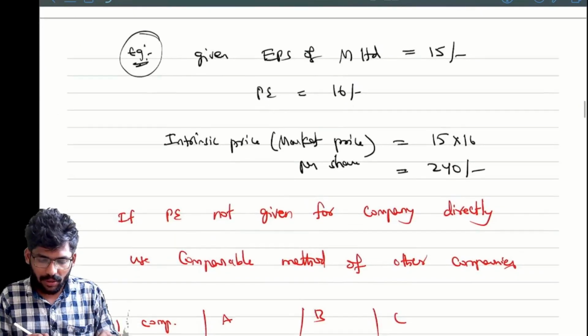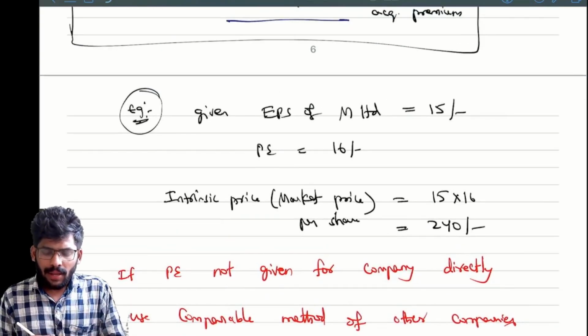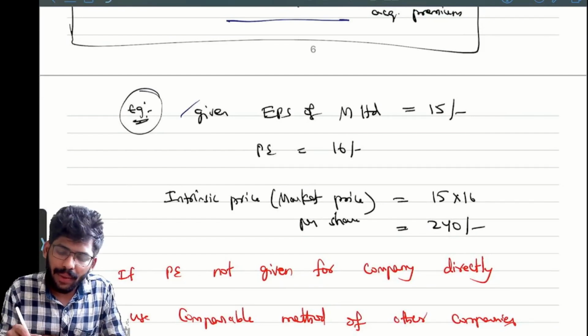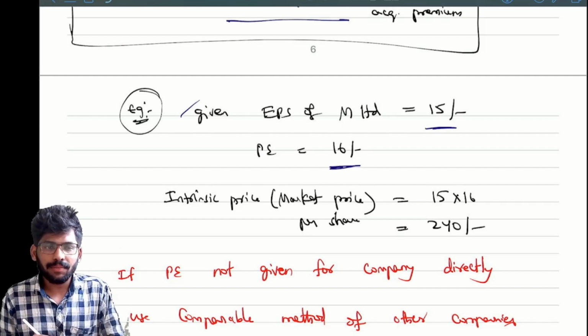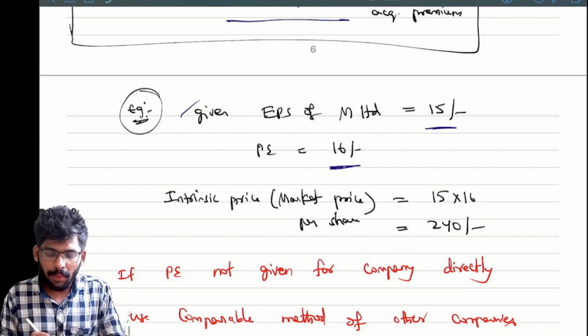So see here, that is only the example. Intrinsic price means simply market price per share, no issue. See here, given EPS of M Limited is 15 rupees. PE, the price earnings ratio, is 16. Intrinsic price, the market price per share, how much? 15 into 16, 240.